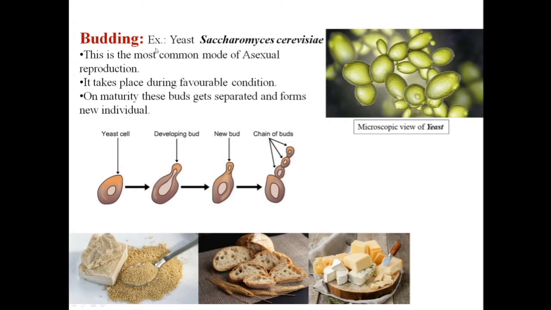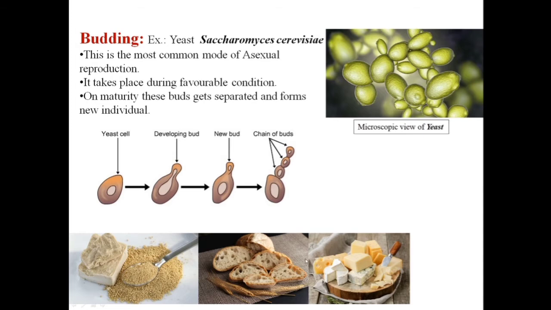The next mode of asexual reproduction that we are studying is budding. This is the most common asexual reproduction, and the example that we are using is yeast. Students, you must have heard about yeast granules, or you must have seen yeast granules that are used for the production of various bakery and dairy products.